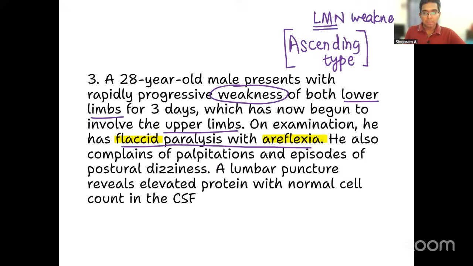If it was UMN type of weakness, you should get spasticity, right? And exaggerated deep tendon reflexes. But here it is written flaccidity and absent reflexes, right? So this is LMN type of weakness. That is our next clue.